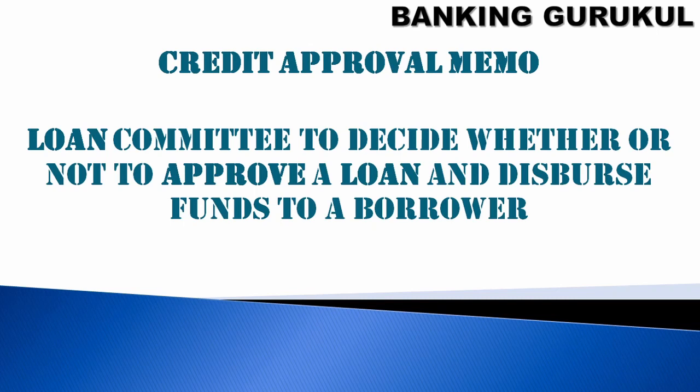In that, management or the loan committee can see entire details about the loan and take a decision whether we have to approve and disburse the funds to the borrower. Now we'll see the major parts available in a credit approval memo, because as a committee I can't read the entire file. If you document an entire loan, it can be some 100-200 pages. So the CAM is like a glance of all the points. They can verify with small notes and approve the loan.